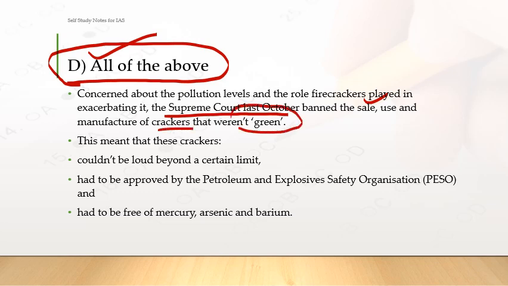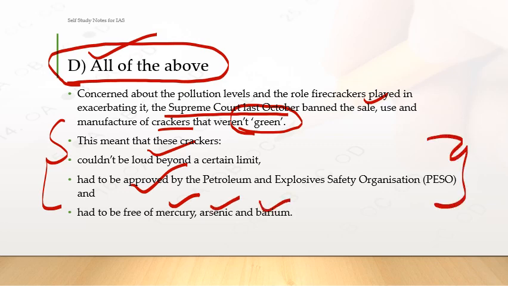So there was a concept of green crackers through the Supreme Court ruling, and these meant they couldn't be loud beyond a certain limit, had to be approved by PESO, and had to be free of mercury, arsenic and barium. If a cracker follows these characteristics, then it can be labeled as a green cracker. I hope you were right. If not, please try to learn from the explanation.